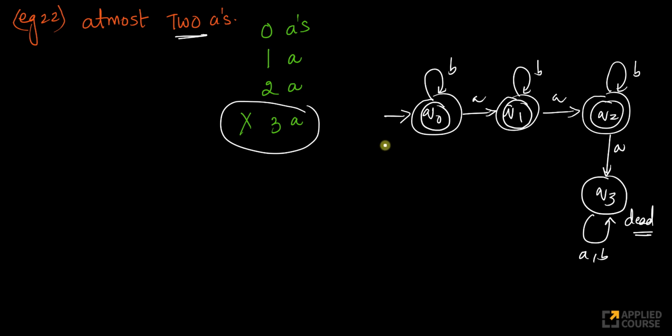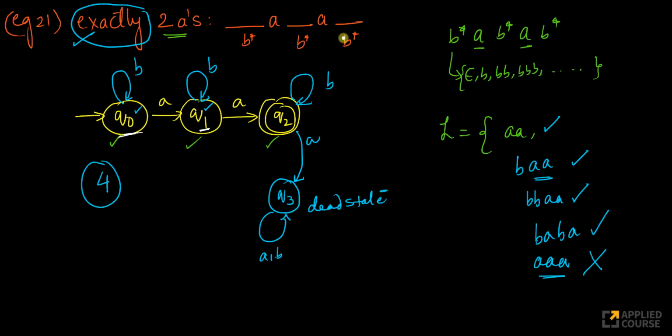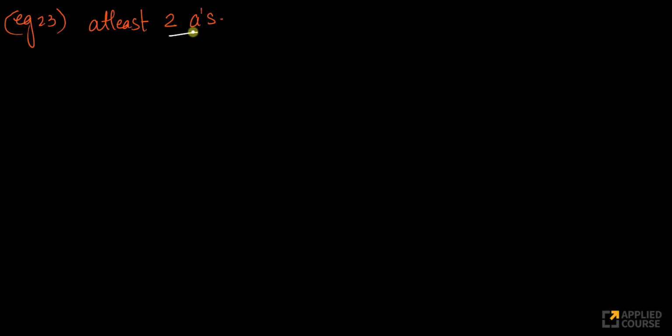A's. Again, this flow is very important, right? First, we start off with exactly 2 consecutive A's. Then with exactly 2 A's. Then with at most 2 A's. Now, what if I want to do at least 2 A's? How do I change this? Again, this should be easy, right? At least 2 A's.